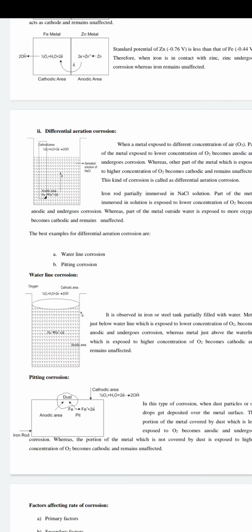Every day you can fill it to one level. For example, some ship hulls also. Suppose it keeps on floating in water for many days. Just below the water level there is a mark formed.